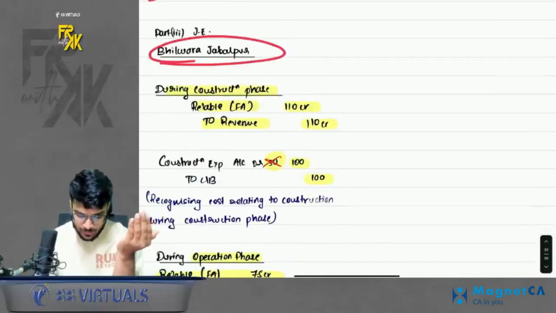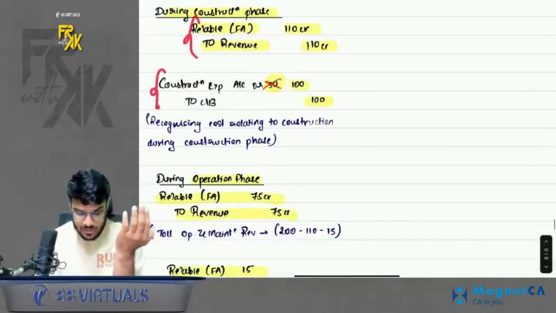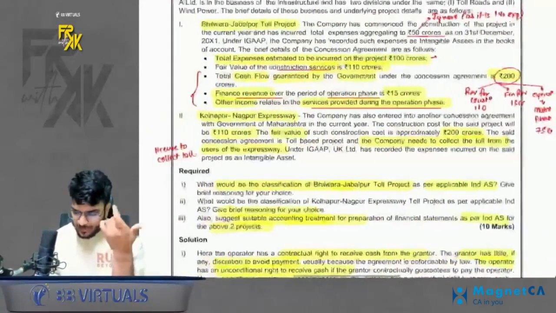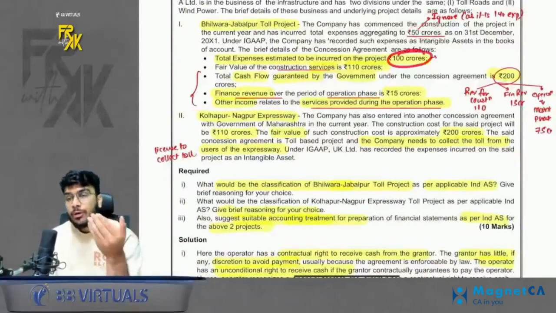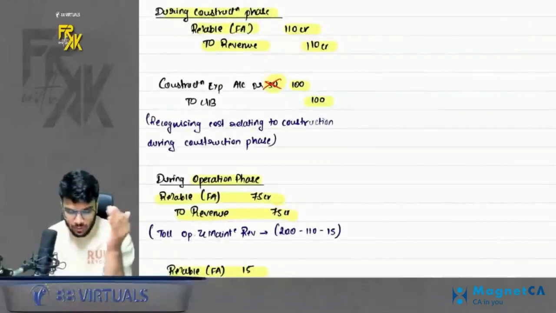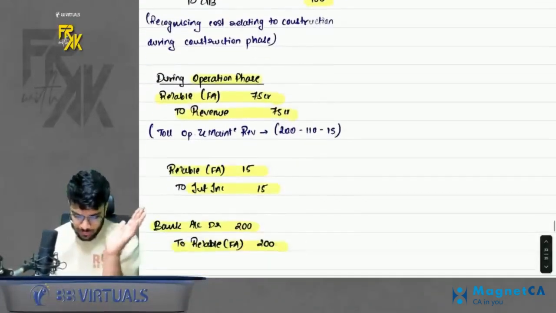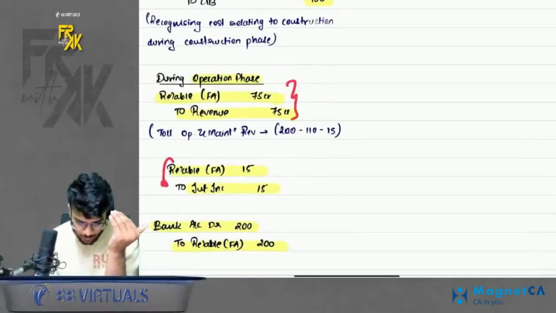Then for the first project, you will say you are going to receive money. So receivable to revenue. Then whatever expense you are going to incur across 3 years, book that. In the question, to confuse you, they have given two expenses. One, what you incurred in the first year. And the second, what you are going to incur across the construction period. Because we are passing the entry for the whole tenure, pass the entry for the whole construction period, not only for the first year expense. Okay, do remember that.